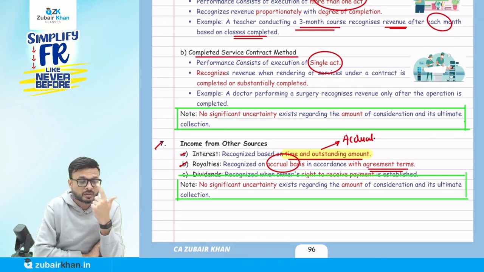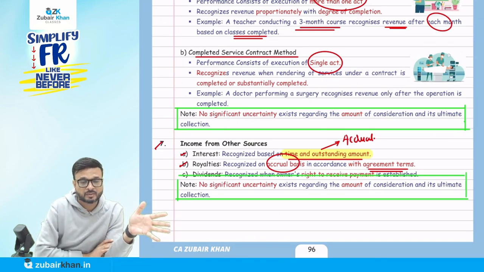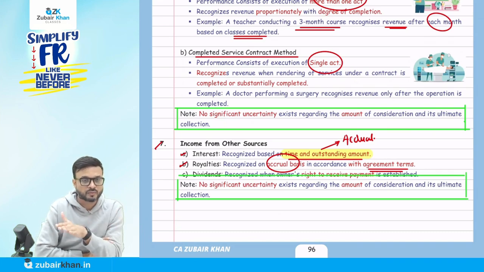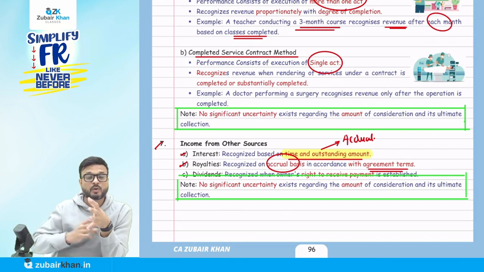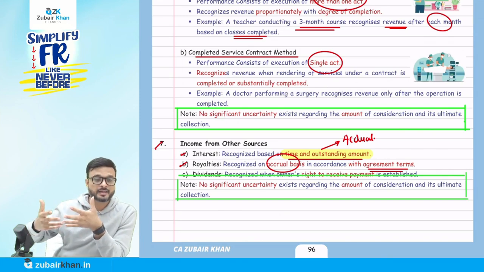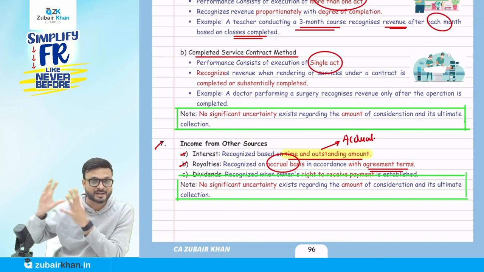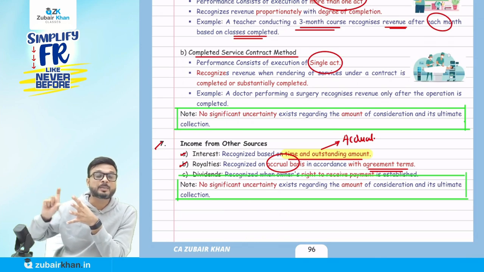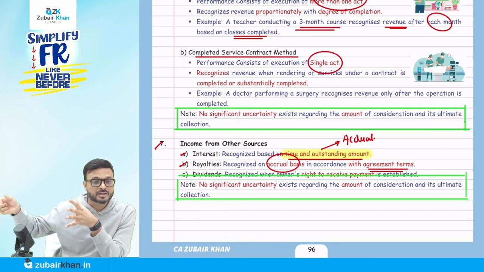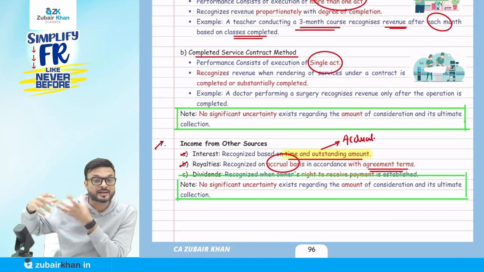So what is going to happen when your book is sold in the market? They say on one book they will give you 100 rupees, out of 500. So if one book is sold in the market, you have the right to receive 100. That is the accrual. In accordance with the agreement terms means what is mentioned in the contract: on every book you are going to recover 100. That is the agreement term.